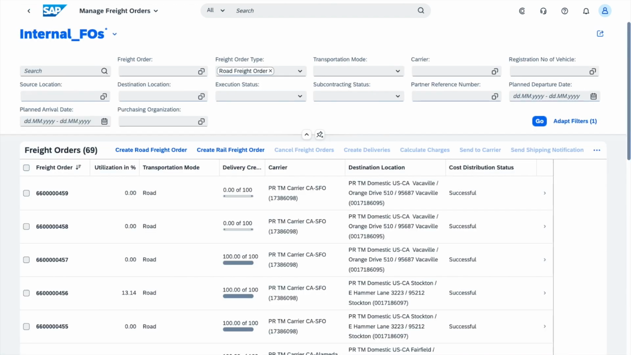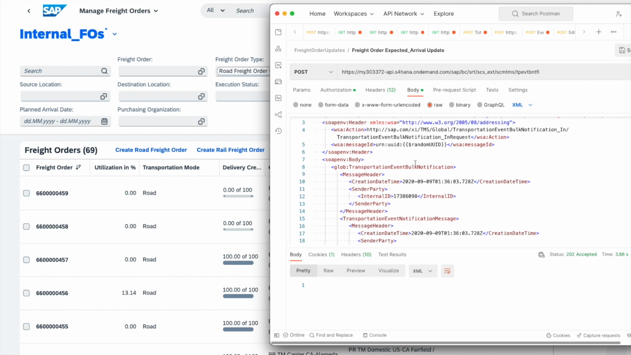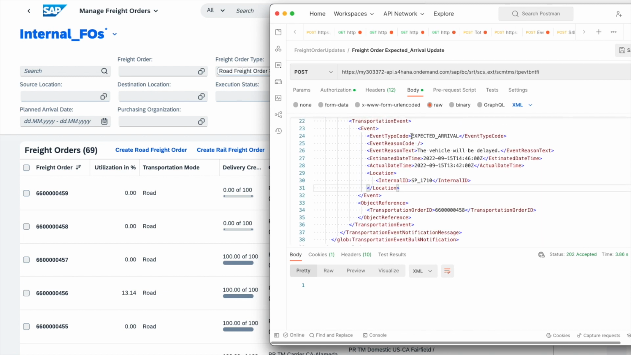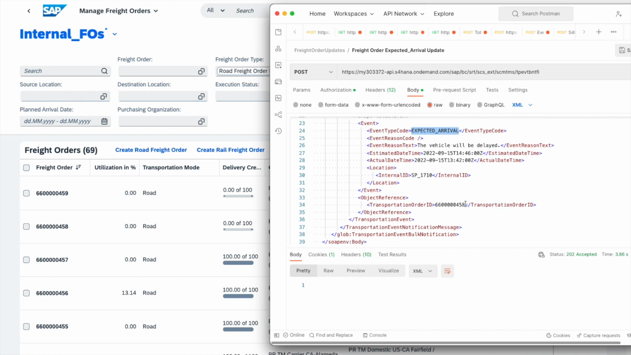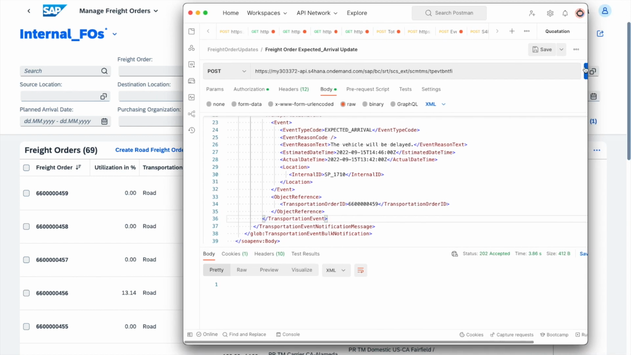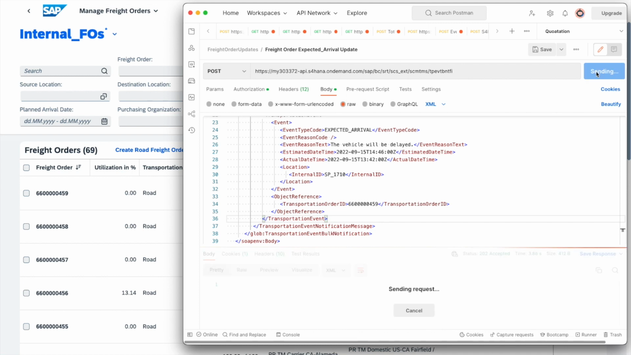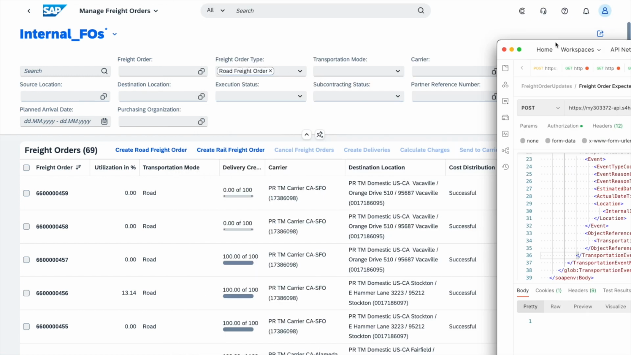So to mimic the receipt of a message, we are going to be using Postman, and as you can see here, what we are doing is we're sending an expected arrival. So we're sending a new estimated time, which is going to slip from the 12th on to the 15th. So all I need to do here really is just put in my freight order number, which is the one that finishes with 459. And then all we really need to do here is just click on send. We can see that the payload has been accepted by S/4HANA Cloud. So let's just hope that it has also been processed.